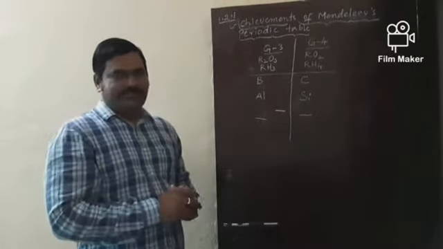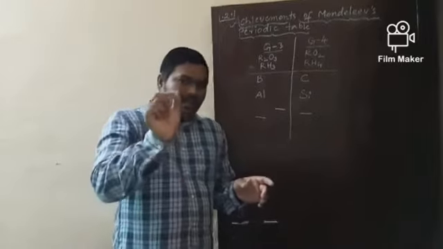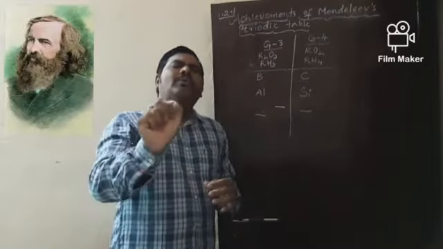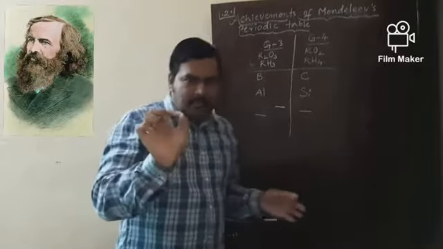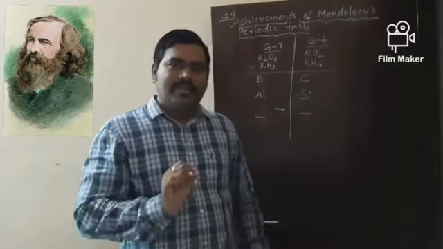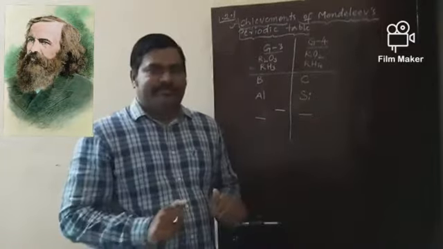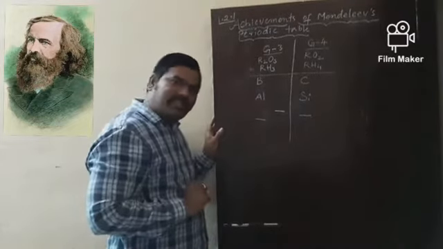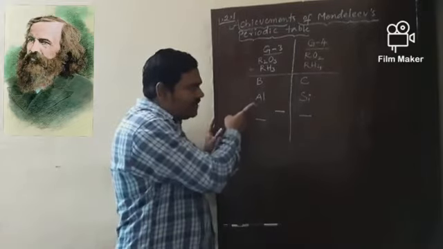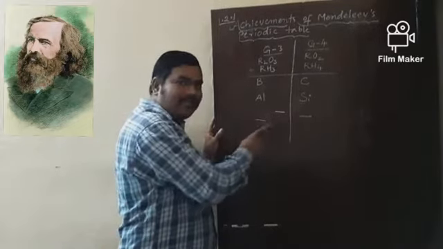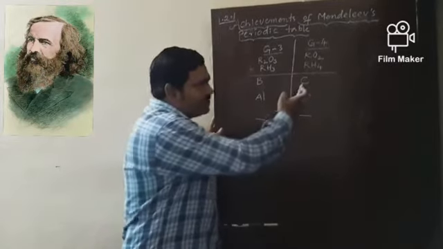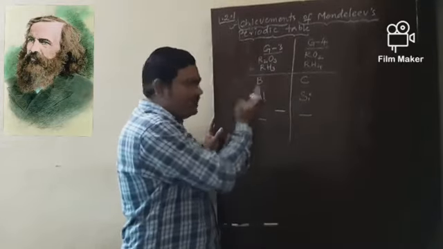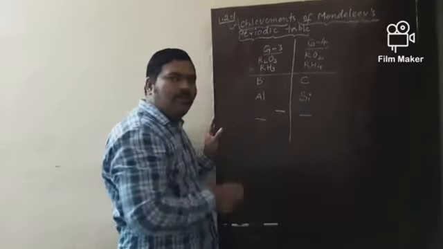Let me explain. At the time of Mendeleev's periodic table, Mendeleev boldly predicted the properties of elements which were not known at that time, on the basis of existing elements. Did you understand? On the basis of existing elements, he predicted the properties of unknown elements. So carbon, silicon exist; this is the prediction. Boron, aluminium exist; these two are the predictions corresponding to boron and aluminium.